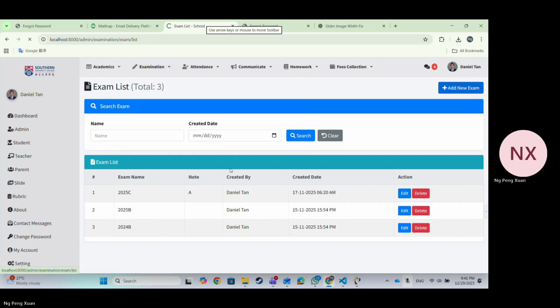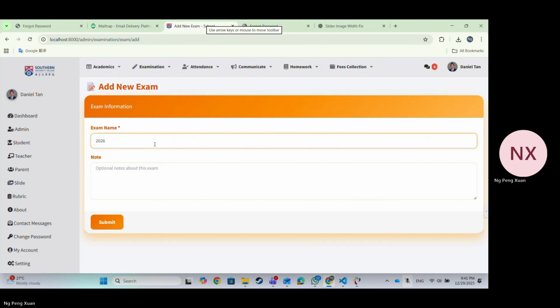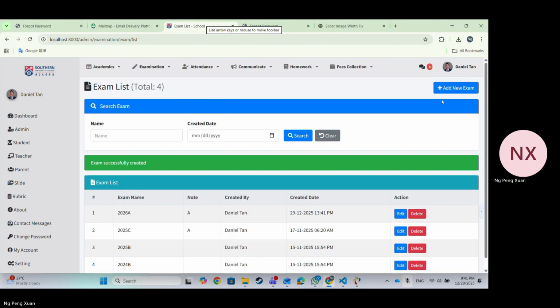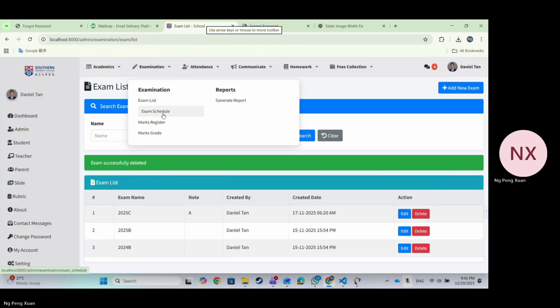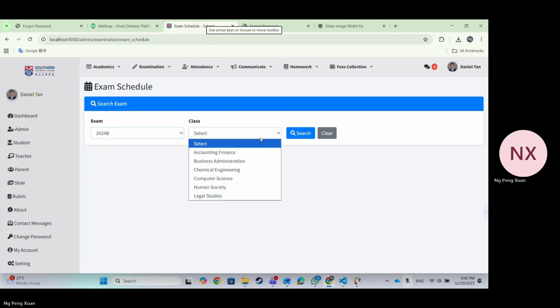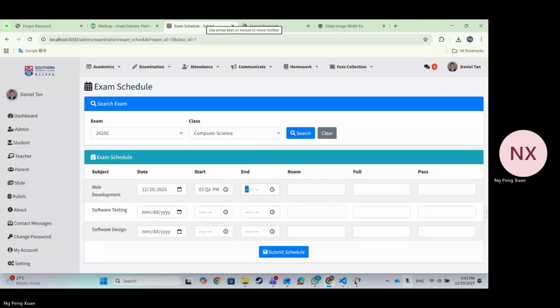Here is the exam list. We can add the exam information. Here is the exam studio. We need to select the exam and class. So we can select the time and the room number and insert the full mark and passing mark.